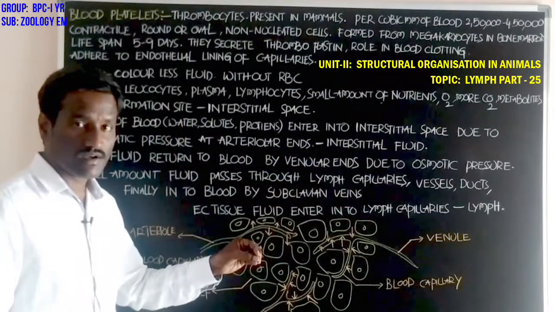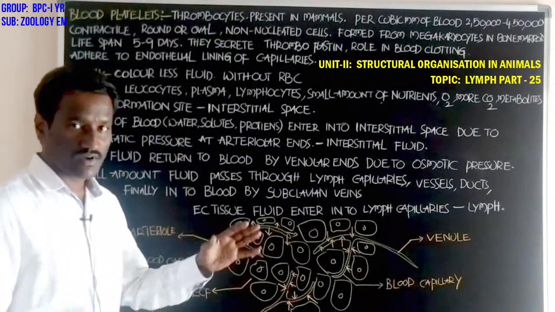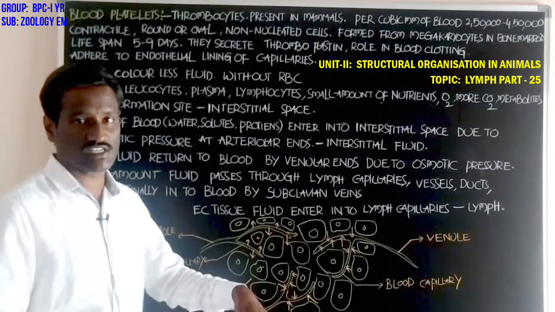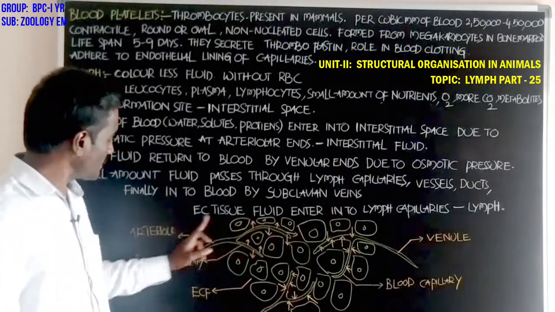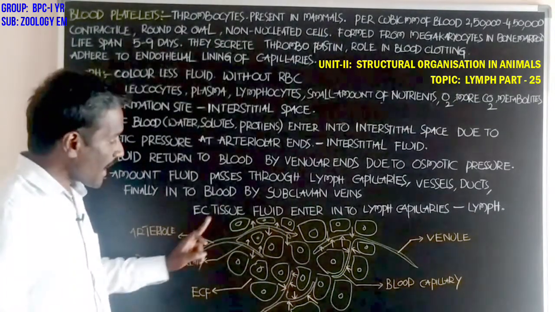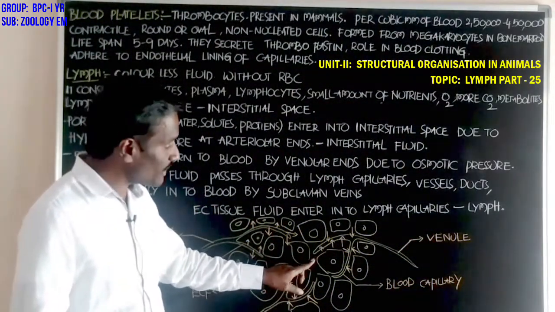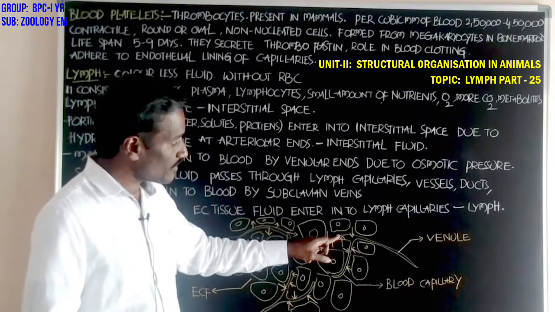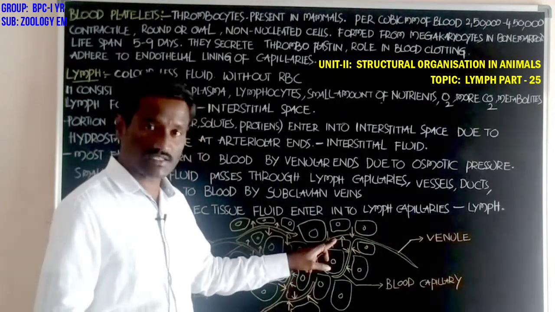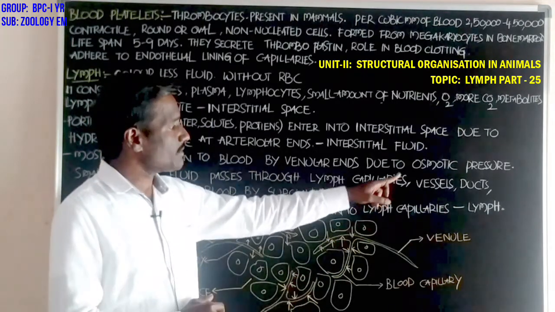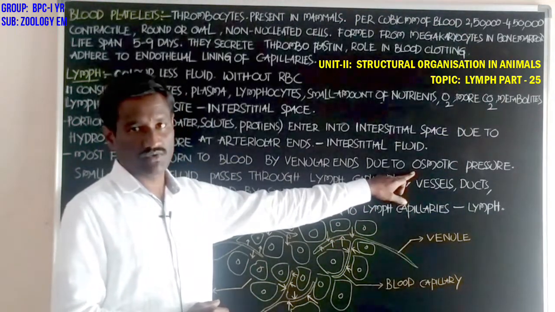The fluid comes outside and enters into the interstitial space through the blood capillaries of the arteries, and this interstitial fluid returns into the blood capillaries of the venule or venular ends with the help of the osmotic pressure.